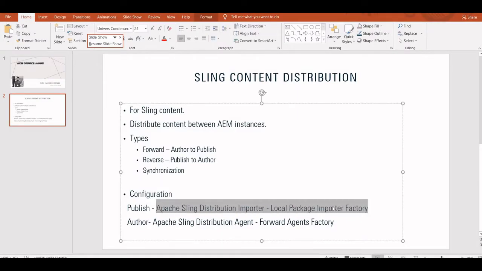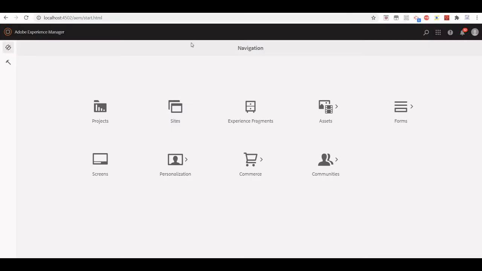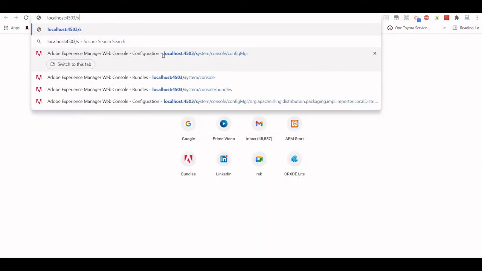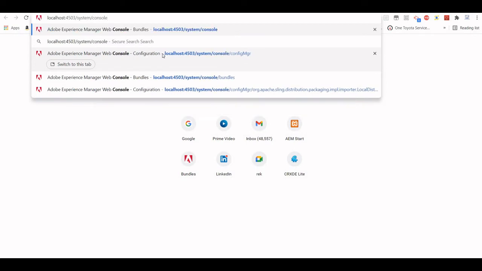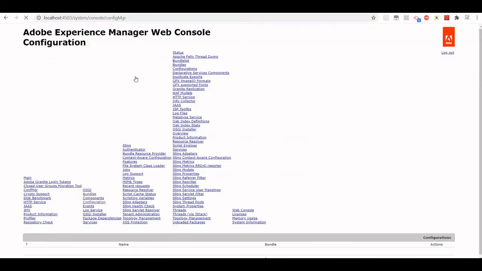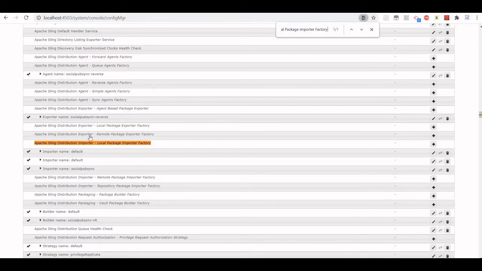So I have already made two instances, one is AEM author, one is AEM publish. Both are up right now. Let me access my publish instance, and I'm accessing the Felix console, configuration manager, and I'll look for this service, which is Apache Sling Distribution Importer.